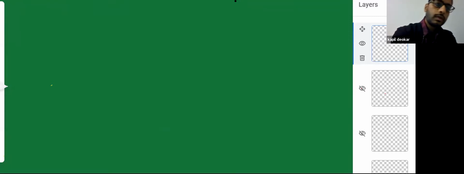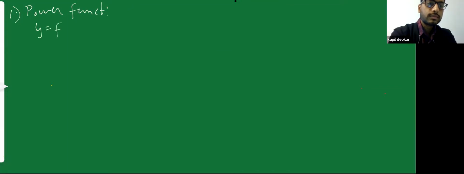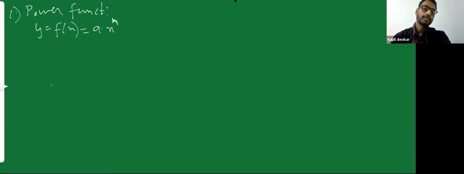Next, we'll see power functions. So power functions are y is equal to f of x, which is equal to x raised to some power. Let us say this power is equal to n. So what can that power be? That power can be 1, 2, 3, 4, 100,000. We have already seen for x raised to 1 in our previous example, y is equal to x. So that means it was x raised to 1. And how do we get a line for y is equal to x? A straight line.